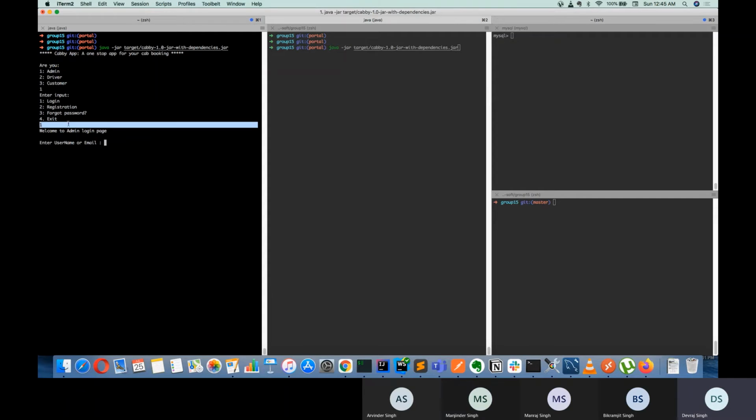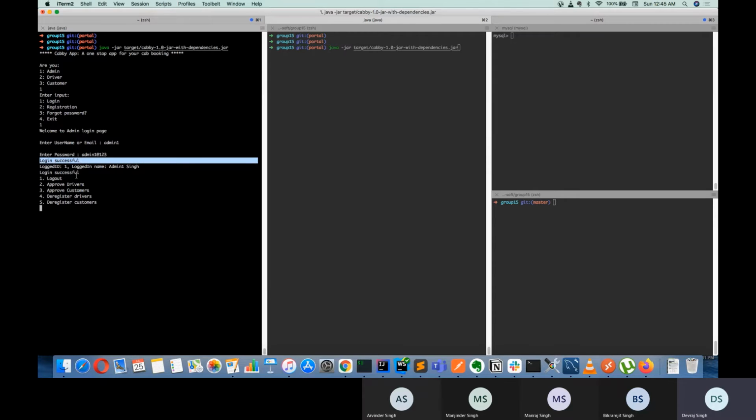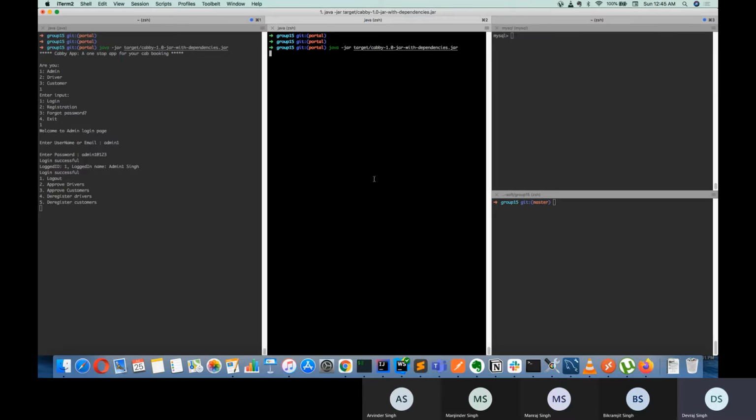For example, I chose one, which is login. So let me log in admin1 @123. Okay, so you can see here that it is showing login successful. In case of an incorrect password, it would have shown invalid credentials. For admin we can see that there are a total of 4 options: approve driver, customer, deactivate drivers, and customer. So let me show the workflow for the driver.